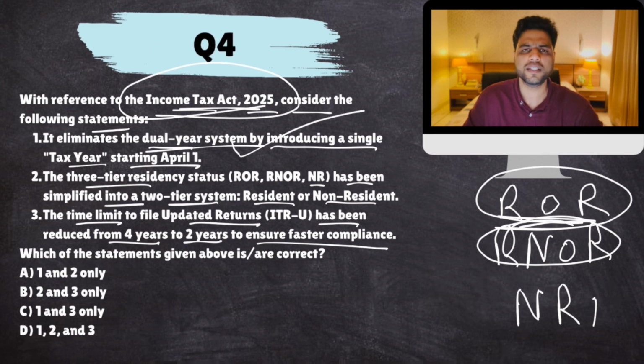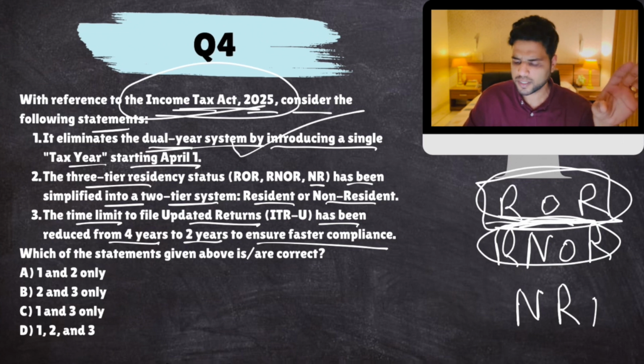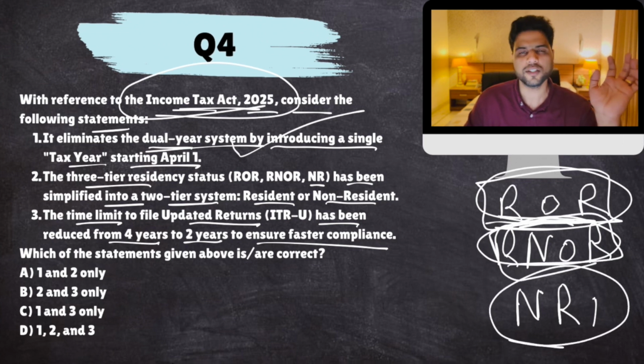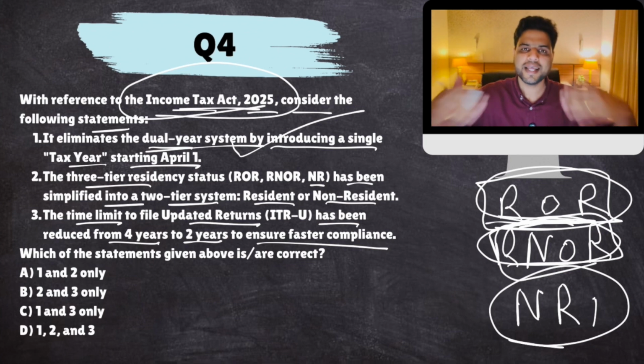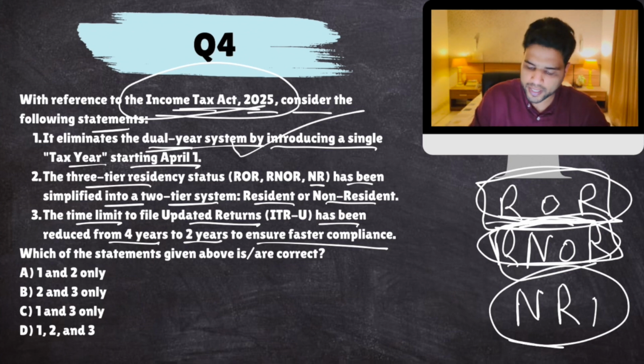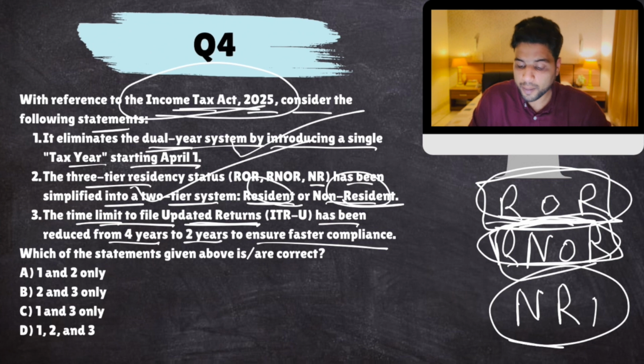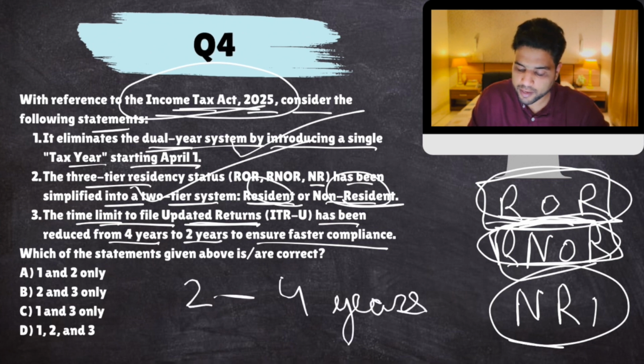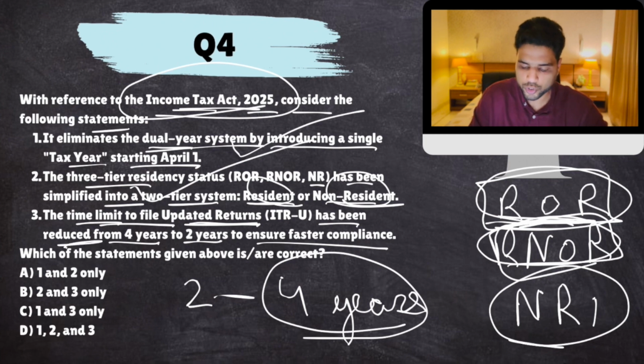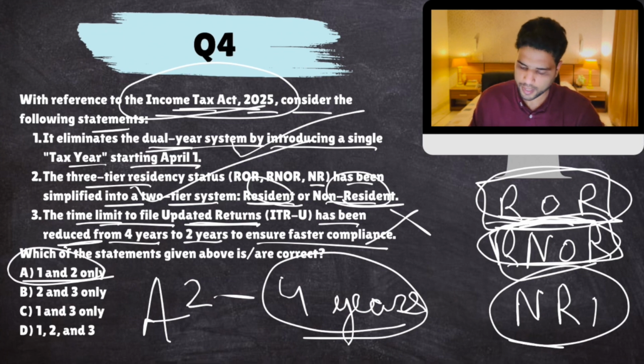There are different ways. So for example, if in 1 year, for more than 6 months you stay in India, you are in this category. If not even for 6 months, then in this category. And NRIs are NRIs. There were various qualifications. That has been done away with. Now there are two categories, resident and non-resident. So this is also correct. Now the time limit to file updated returns has been increased to 2 to 4 years, so that people are given more time, not reduced. So this is false. The answer would come out to be A. Okay, next.